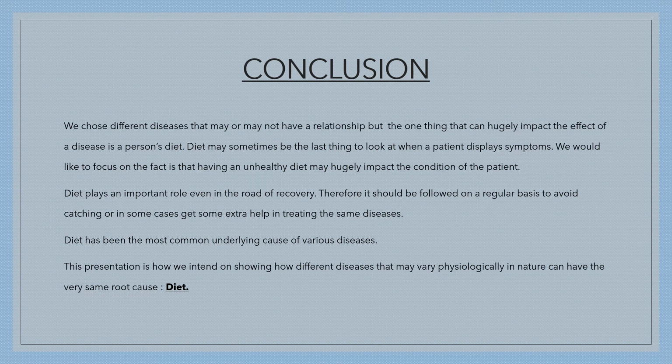Conclusion. We chose different diseases that may or may not have a relationship to one another, but the one thing that can hugely impact the effect of a disease is a person's diet. A diet may sometimes be the last thing to look at when a patient displays symptoms. We would like to focus on the fact that having an unhealthy diet may hugely impact the condition of a patient. The diet plays an important role even in the road of recovery.